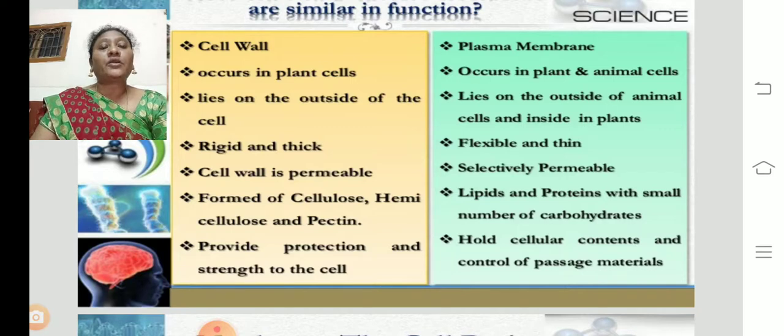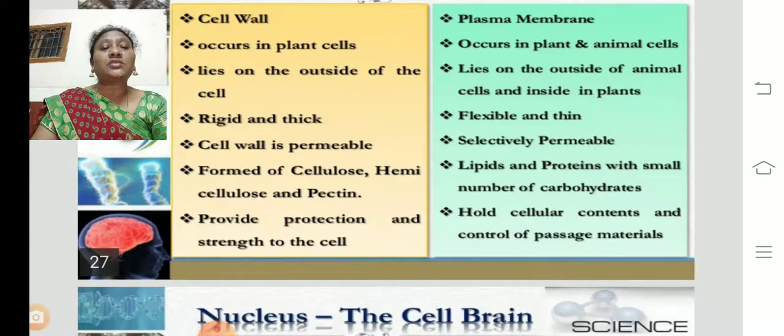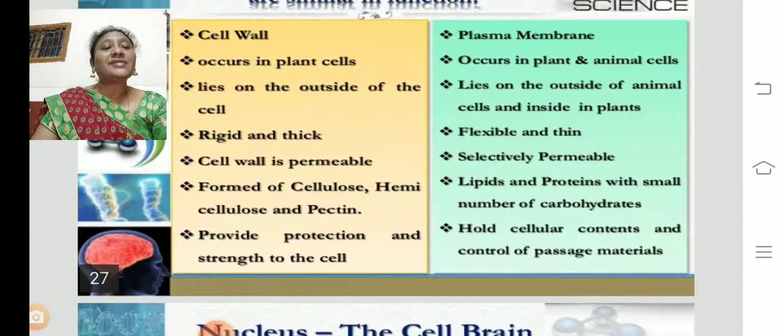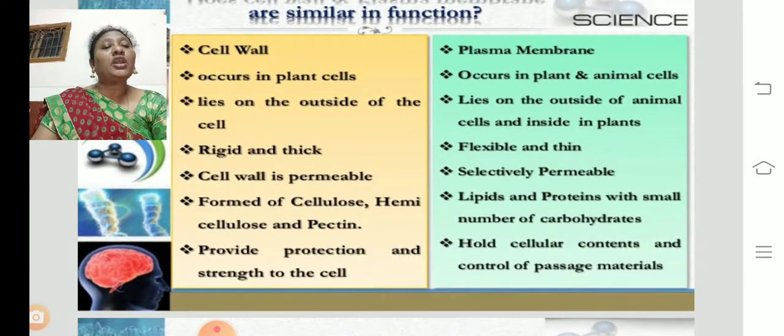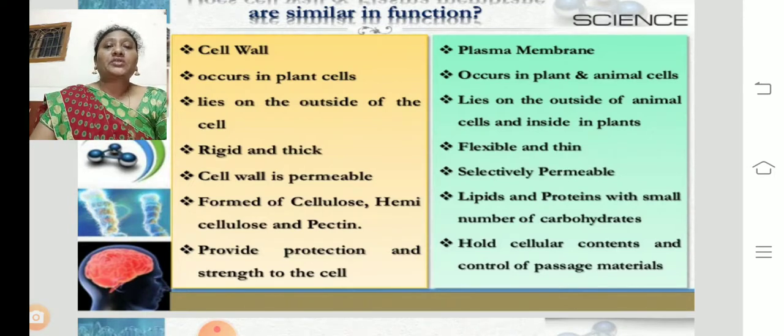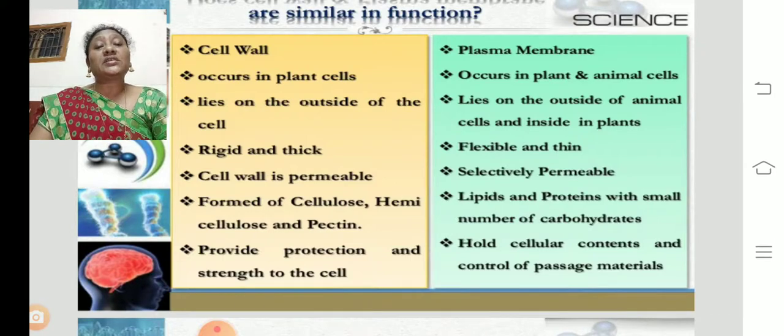The cell wall provides protection and strength to the cell, whereas the cell membrane holds the cellular contents and controls the passage of materials. So today we studied what a cell is, who discovered the cell, and what the cell theory is. The postulates of the cell theory are three. First, the cell theory was proposed by Schleiden and Schwann.